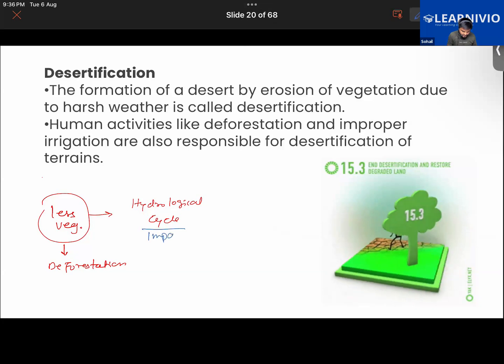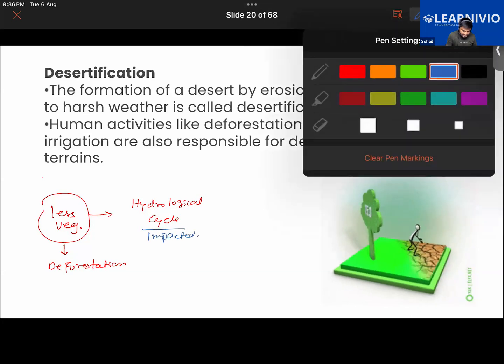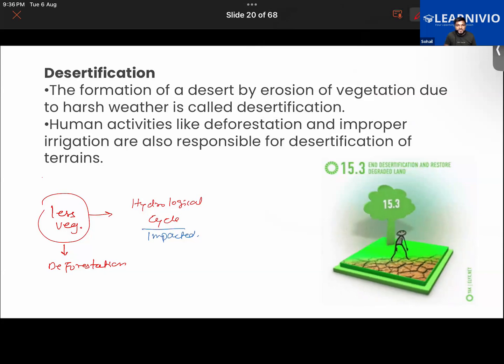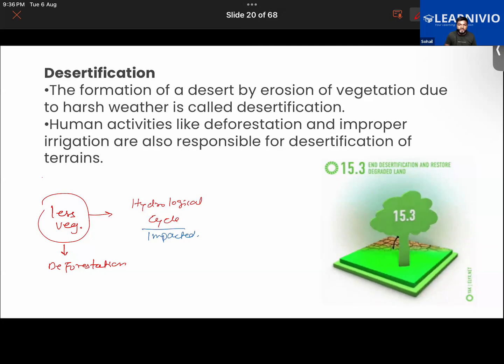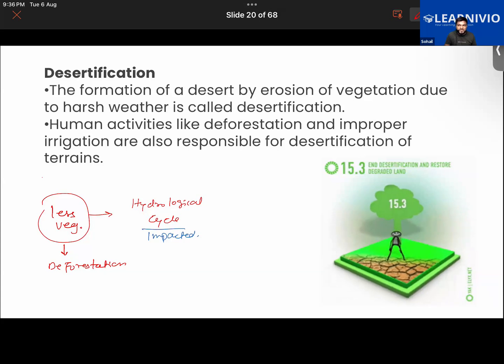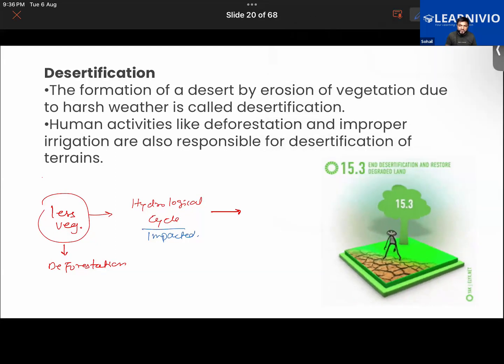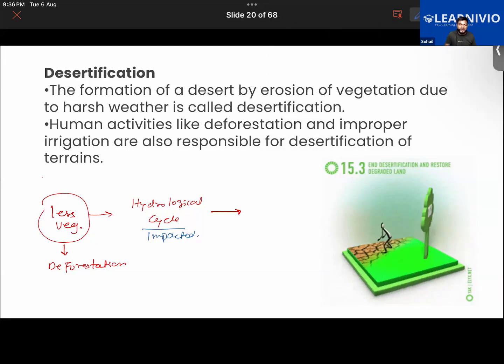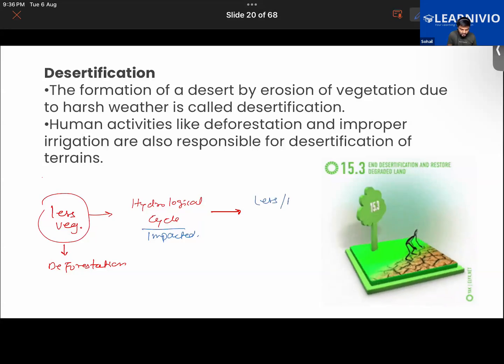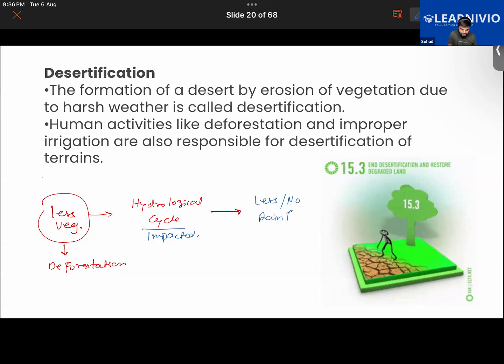Why will it be impacted? Because in the water cycle, as you would be aware, evaporation takes place not only from the water bodies but from the surfaces of the leaves also, from the vegetation. So with less vegetation, there will be less water vapor in the atmosphere. That will not lead to the formation of clouds. If there is not a sufficient amount of water vapor in the sky, clouds will not form, and hence there will be less or no rainfall in that region.